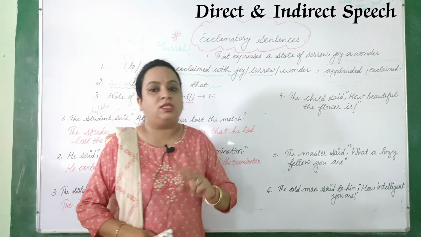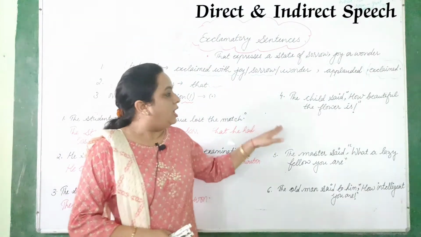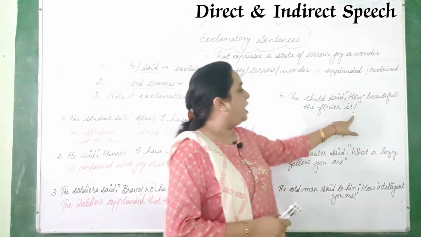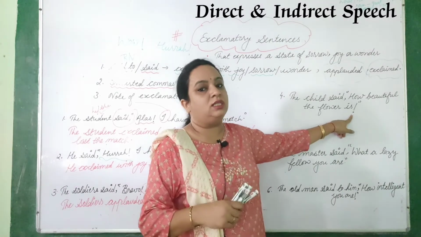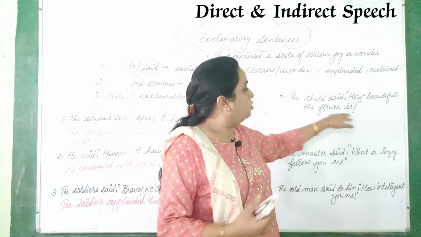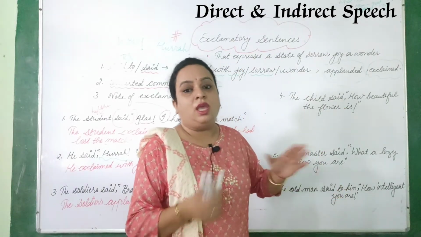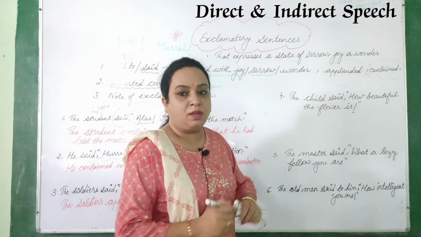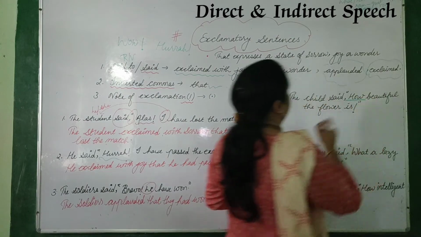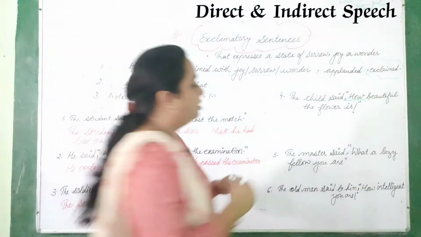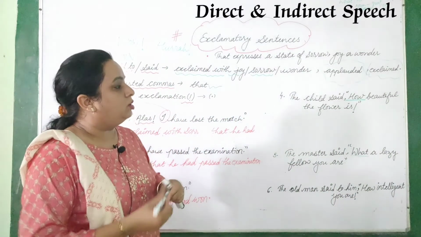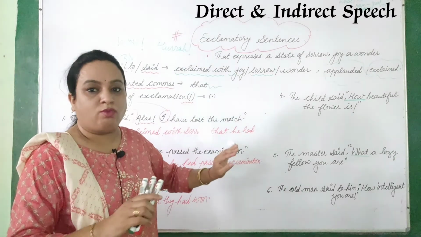Clear? Now here are two very important things, please listen carefully. Here the sentence is starting with how and ending with exclamation, and the sentence is automatically expressing the feeling. So how beautiful the flower is. If the sentence is starting with how or what, like here it is what, and in the first sentence it is how, it may be either.